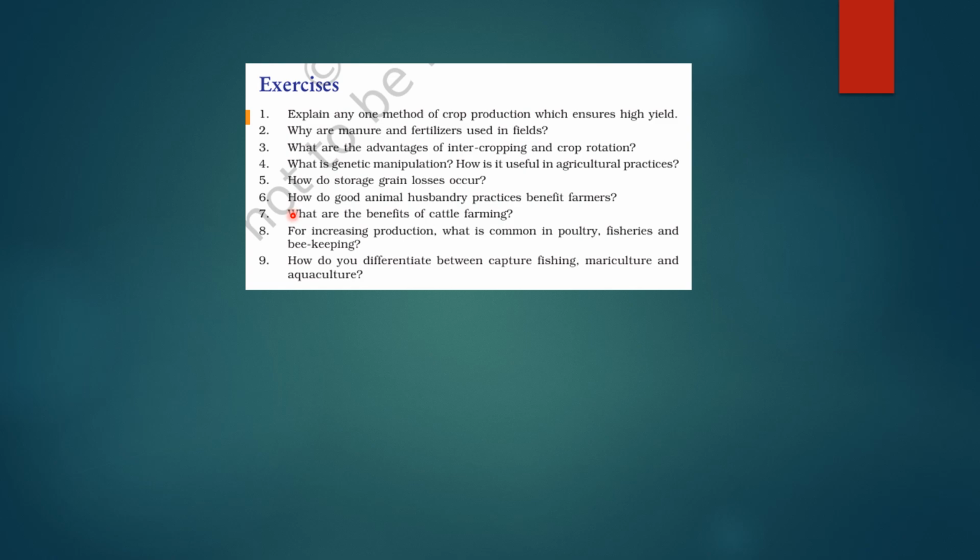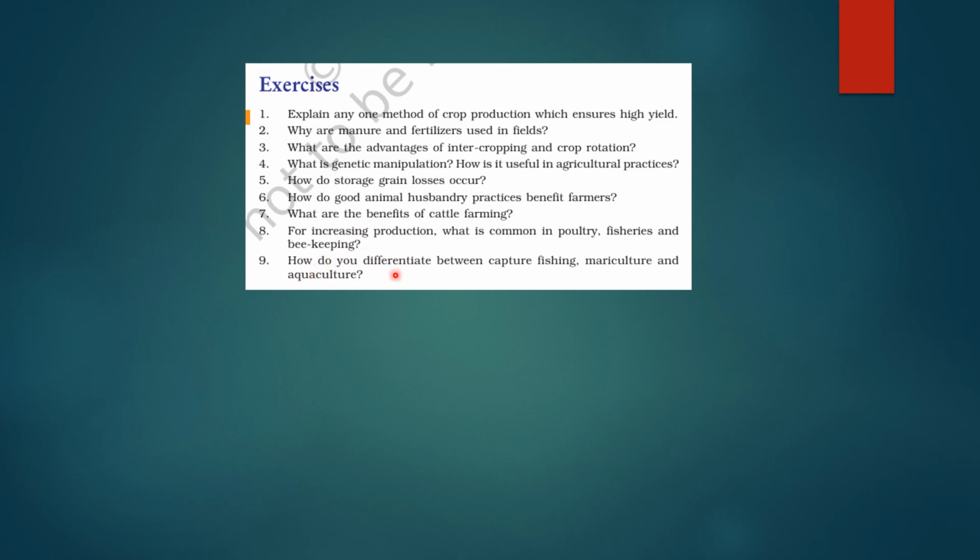Seventh question is, what are the benefits of cattle farming? तो इसके काफी benefits होते हैं like milk production, meat supply, draught power for agricultural activities, and manure production. So this will enhance the soil fertility also, right? Eighth question is, for increasing production, what is common in poultry, fisheries, and beekeeping? So all the three require scientific breeding, okay, proper nutrition, disease management, and controlled environments for enhancing the yield and maintaining the quality, right?